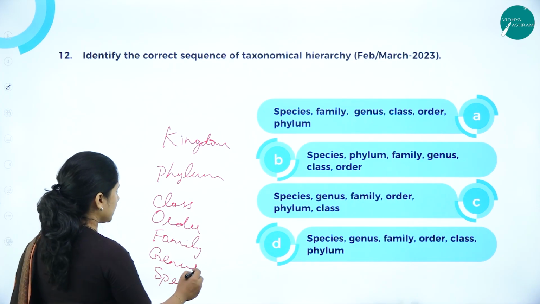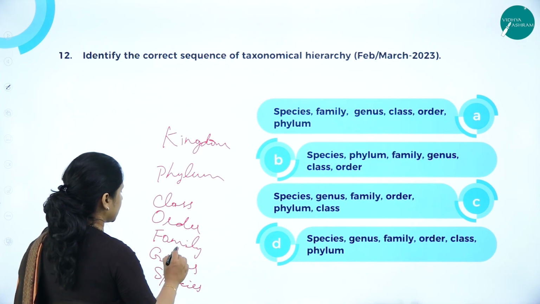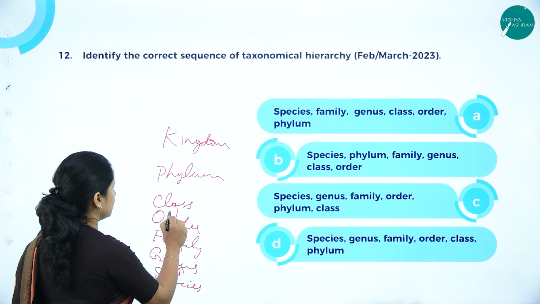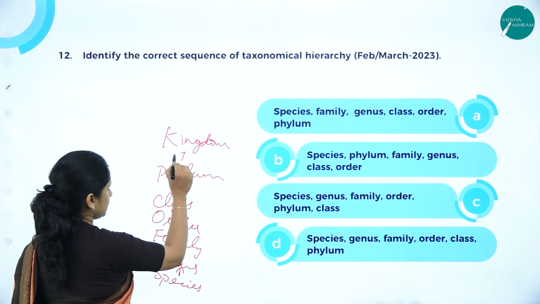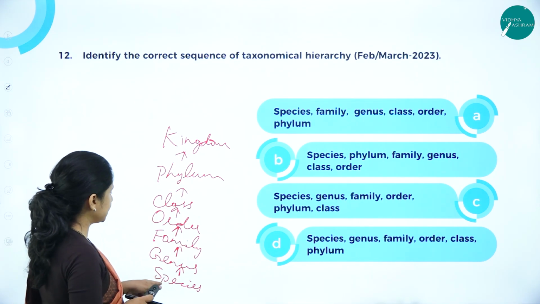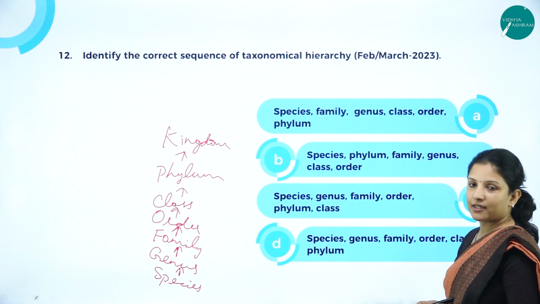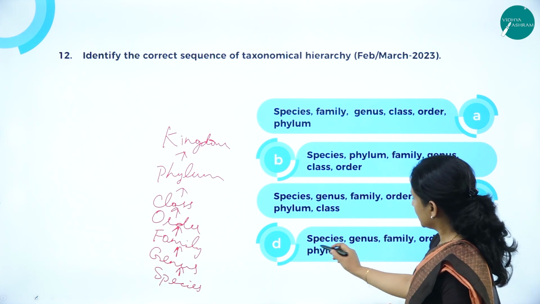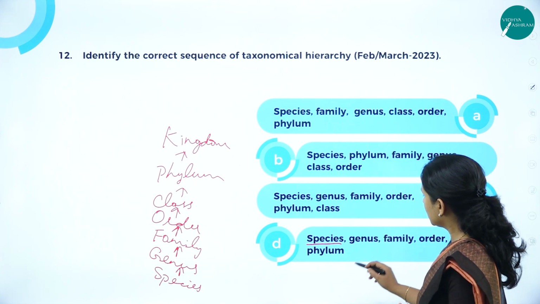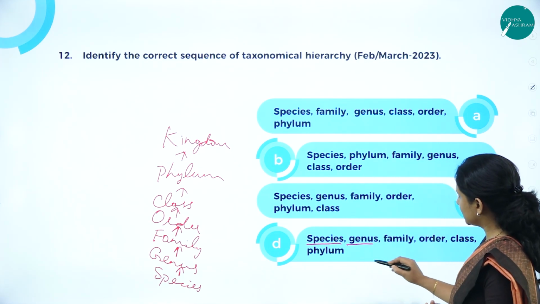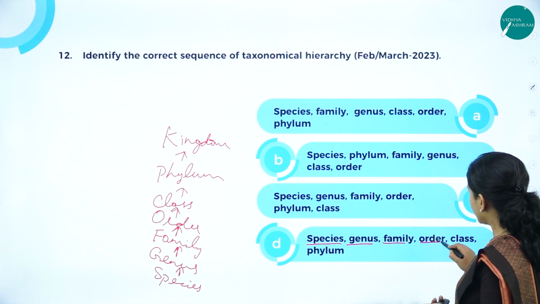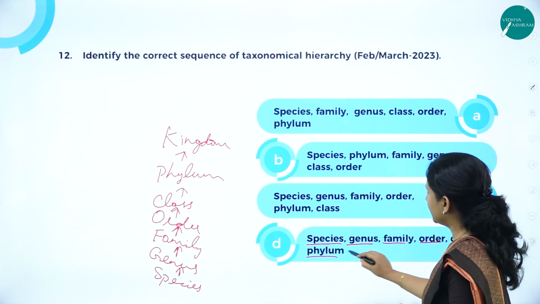If you are writing the correct sequence of taxonomical hierarchy in ascending order, from smaller to bigger, we'll put an arrow mark like this. It should be species, genus, family, order, class, phylum, kingdom. So here, which is the correct answer? This one is correct.